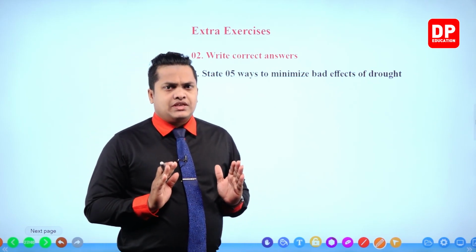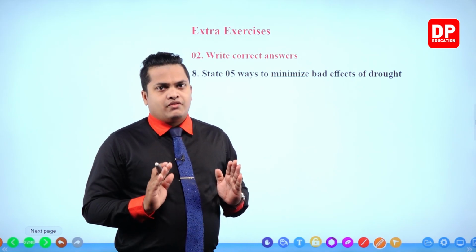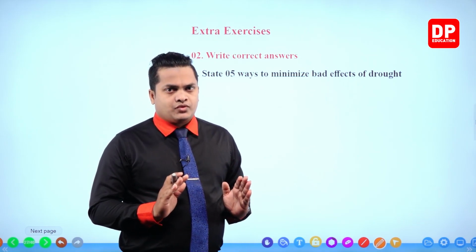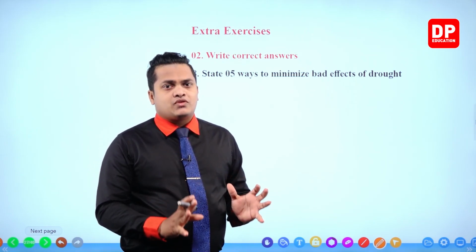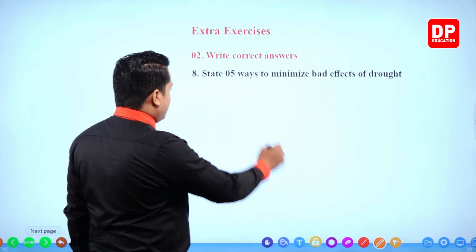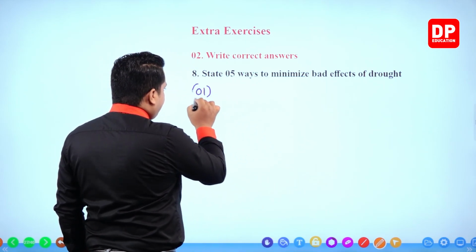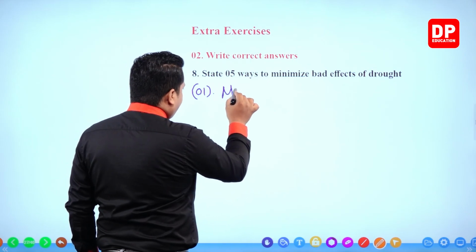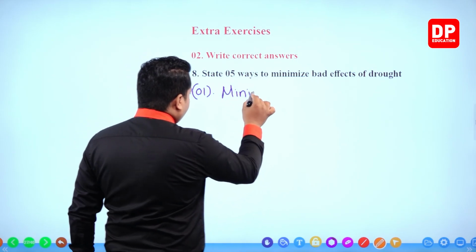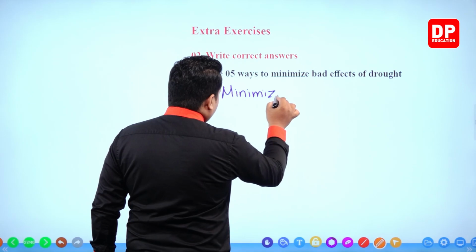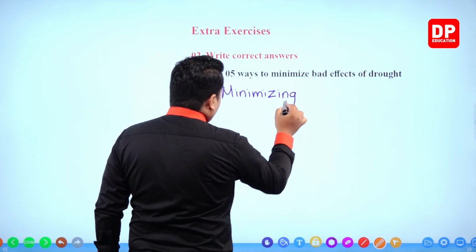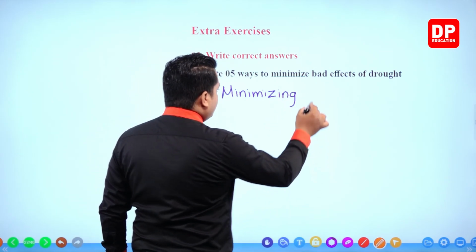First and foremost thing is to minimize the water wastage. Minimize the overuse of water. So, we can write the answer: minimizing overuse of water.